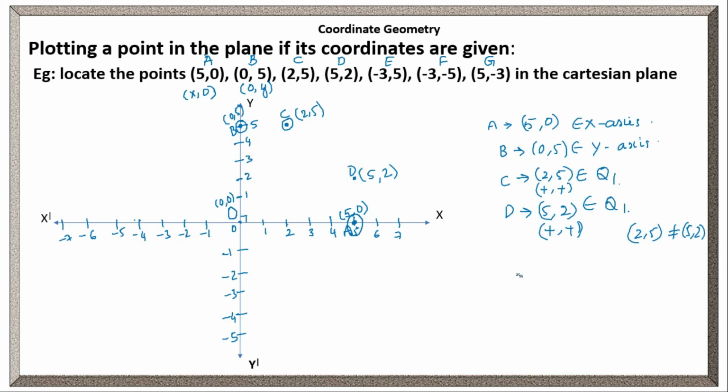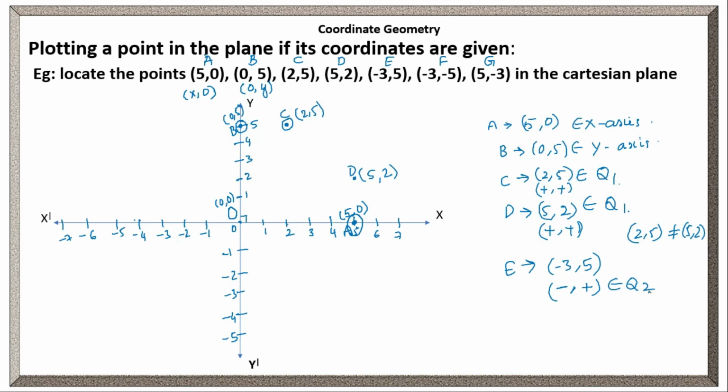And if we see the point E, minus 3 comma 5. Here, what are the signs of the x and y coordinates? The x coordinate sign is minus, the y coordinate sign is plus, as nothing is there as a sign for the y coordinate, we have to consider the sign as plus. So minus comma plus belongs to which quadrant? Quadrant 2. In quadrant 2, x coordinate values are negative and y coordinate values are positive.